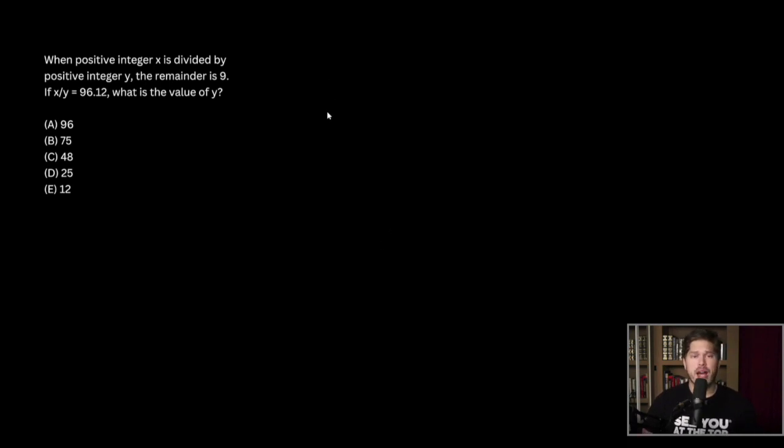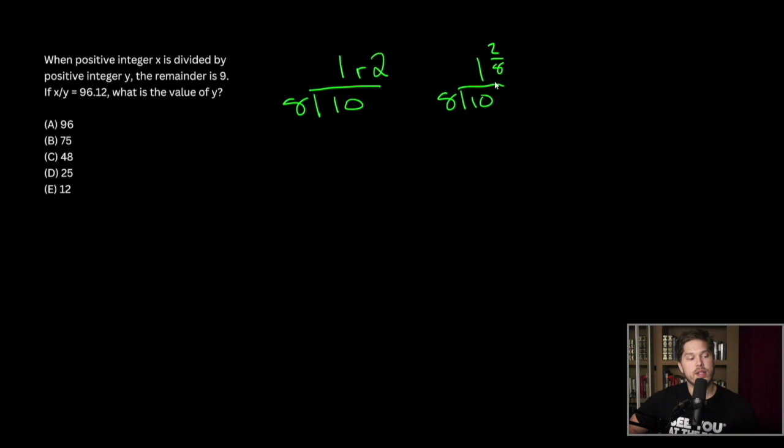So for this problem, we need to understand the relationship the remainder has to the decimal that comes from a division that's not a whole number. Okay? And what do I mean by that? Well, let's take something simple. Let's say we have 8 divided into 10. We would all know this to be 1, remainder 2. Another way to express this division would be 1 and 2/8, which simplifies, but we'll leave it as is.